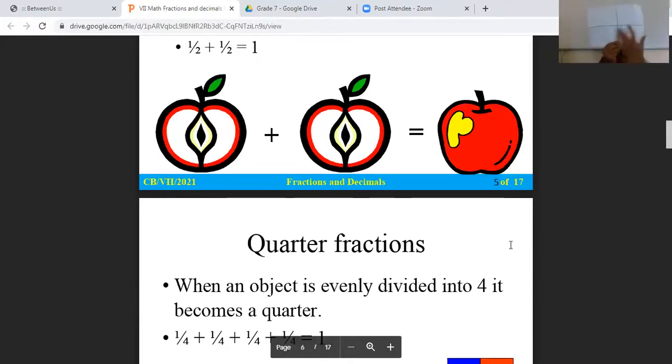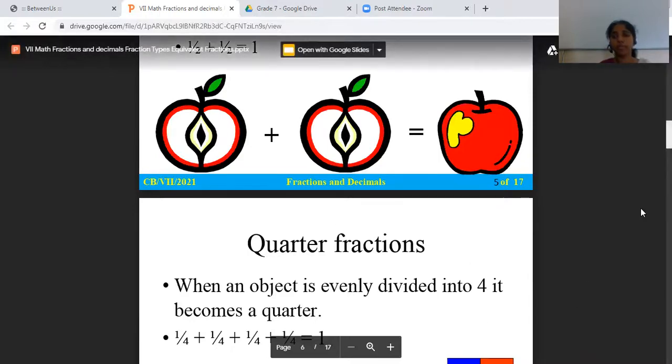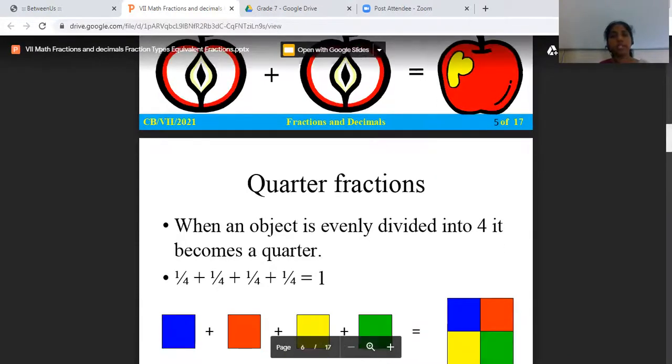1, 2, 3, 4. So that is 1 by 4. What is the half part? It means 1 by 2. Half means 1 by 2. Quarter means whenever it is divided by 4, so it becomes 1 by 4. Quarter fraction means 1 by 4.